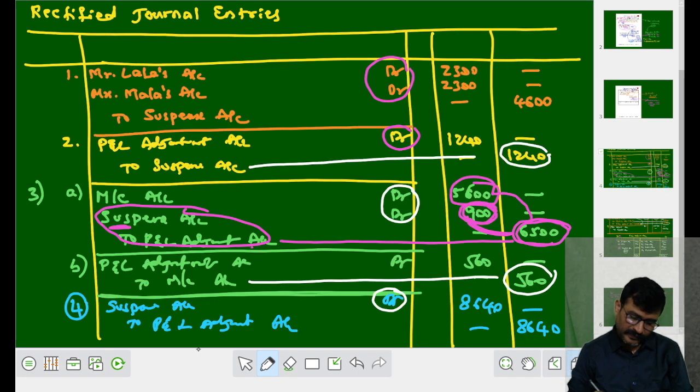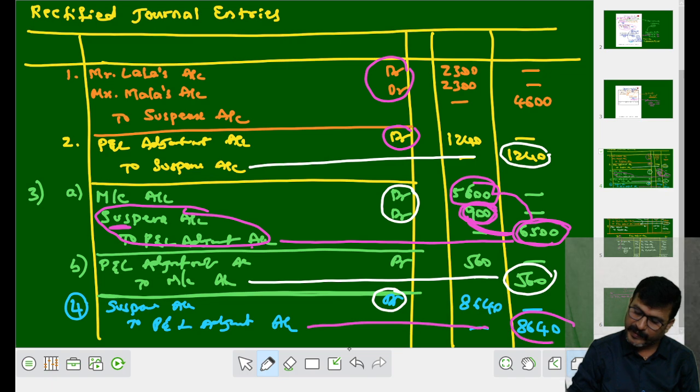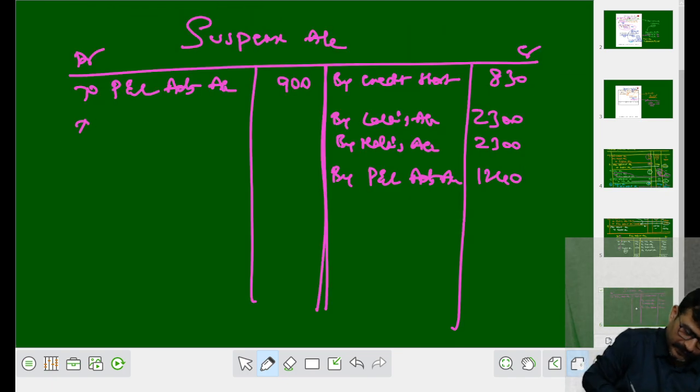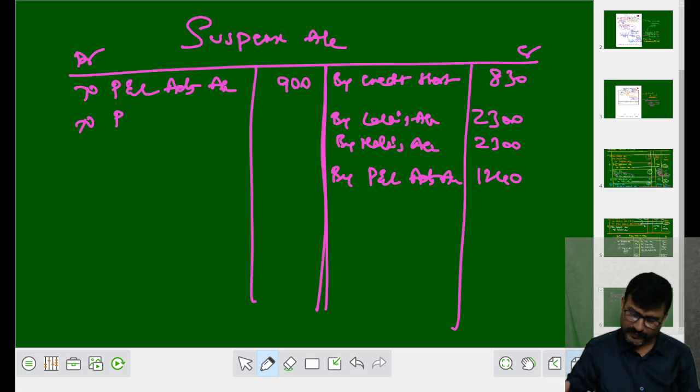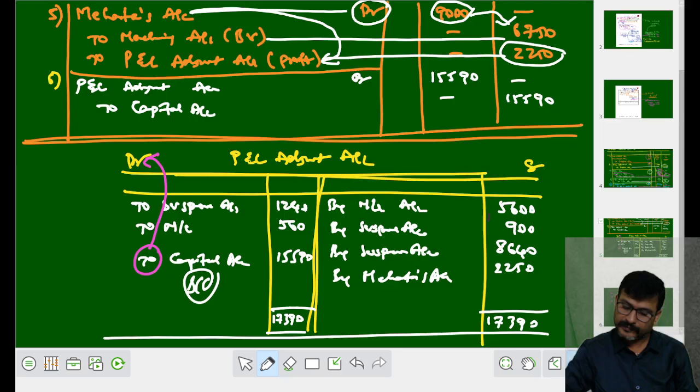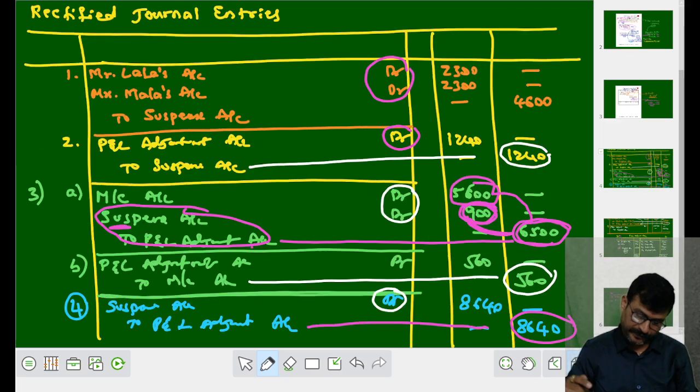Then suspense to machinery, suspense to P&L adjustment. Okay, here no suspense. Here in the fourth entry, suspense to P&L adjustment, credit side is there, now how much comes in the debit side? 8,640.